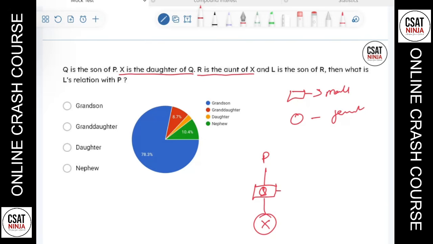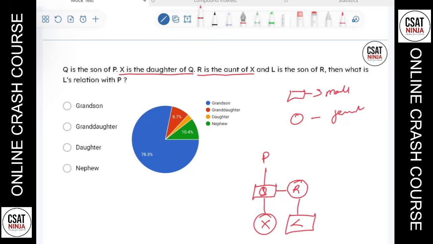Can I write R here as the aunt? R is the aunt of X, because X's father's sister can be called an aunt, right? So that's the reason why I'm writing R here. X's aunt can be X's father's sister, so we can call her an aunt. That's the reason why I'm writing like that. And L is the son of R.